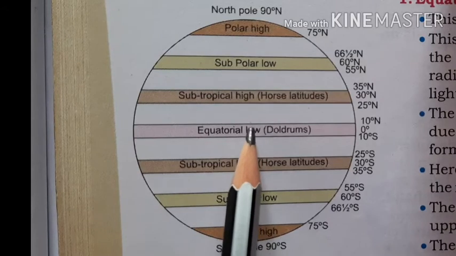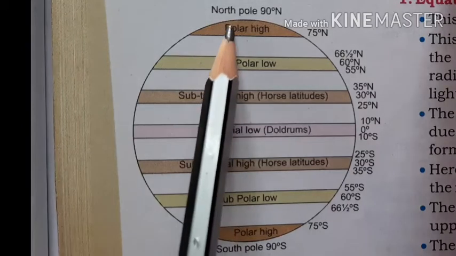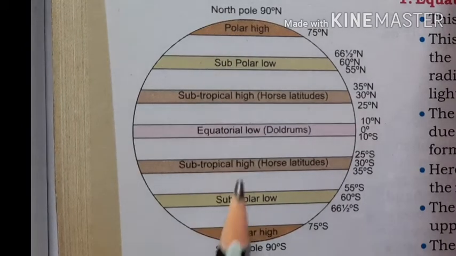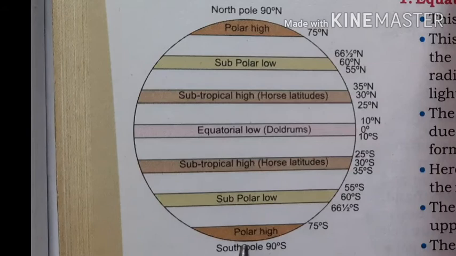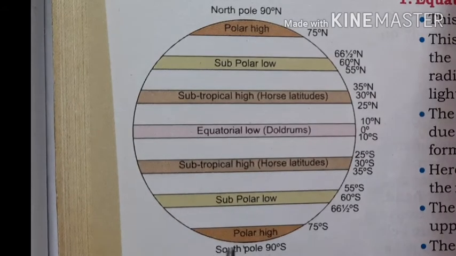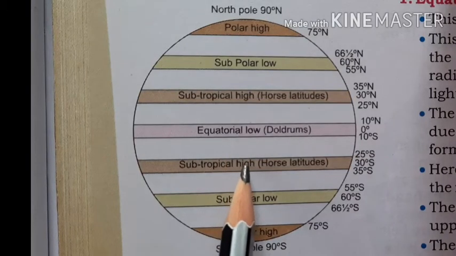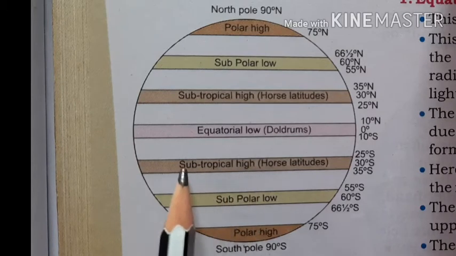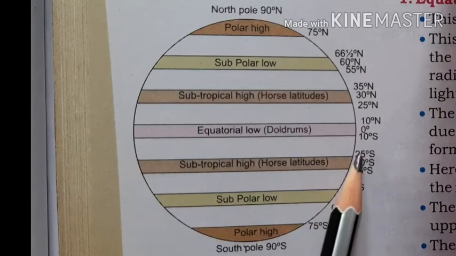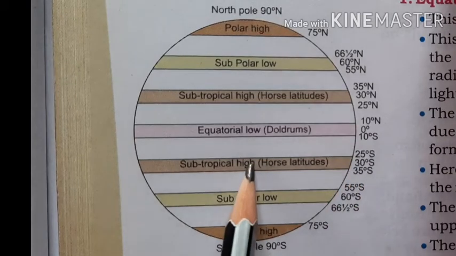The air which rises from this low pressure region will go towards the north pole, and from here it will go towards the south pole. This air will cool when it is in the higher atmosphere. So the air which moves from the equator to the south pole will sink in the tropical latitude. That means near the tropical region, and there will be a high pressure due to the sinking of air.